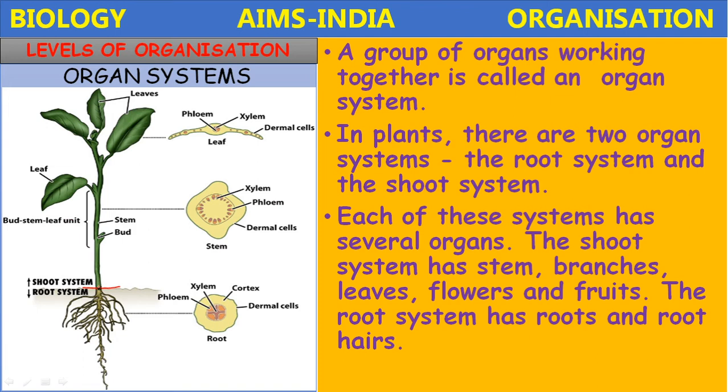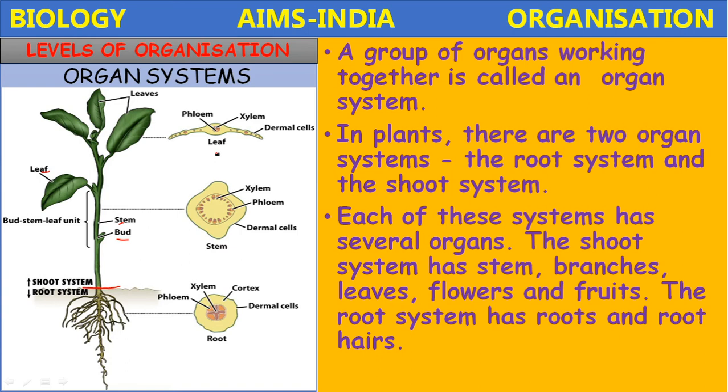See, the shoot system bears stem, bud, leaves, flowers, like that. Different parts are present in the shoot system. These parts together form the shoot system, and the roots and root hairs form the root system. See here in this picture, the different tissues are also given. How is an organ formed? By the combination of tissues. How are the tissues formed? By the combination of cells.